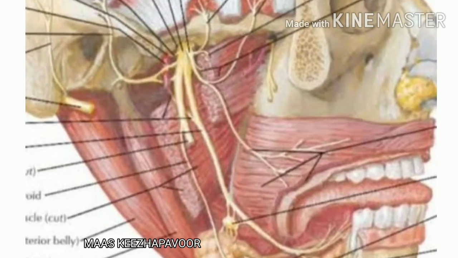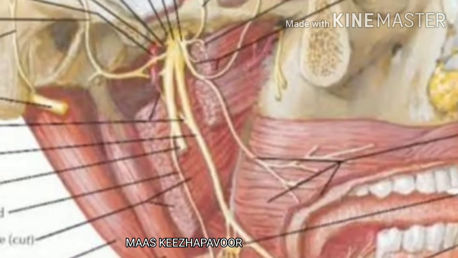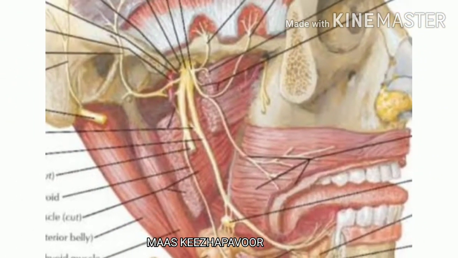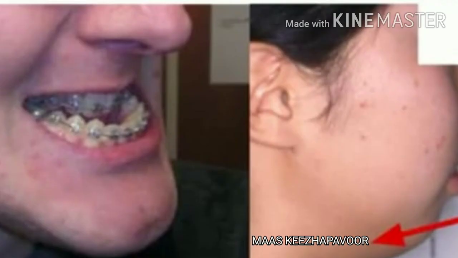The position of nerves in close contact with the mandible should always be kept in mind during surgeries. The other clinical features to remember in this juncture are the subluxation, ankylosis, prognathism, retrognathism, condylar hypoplasia, hyperplasia, and aplasia.